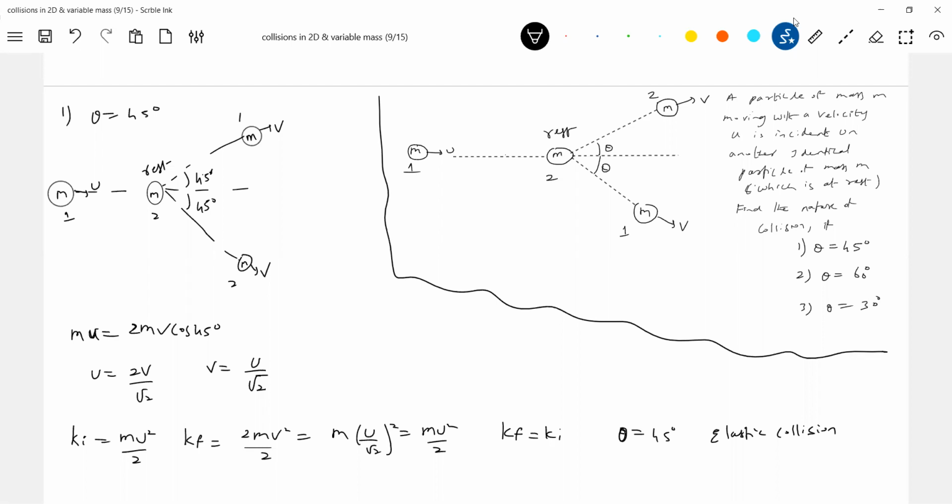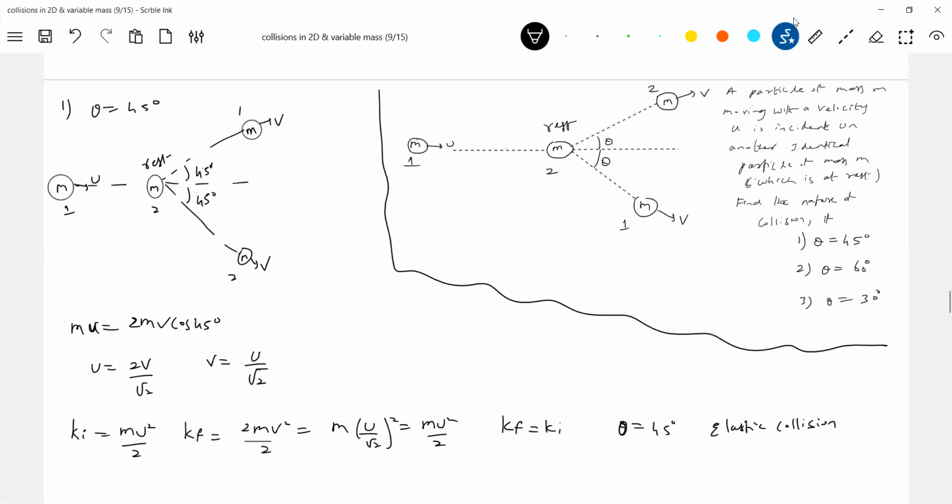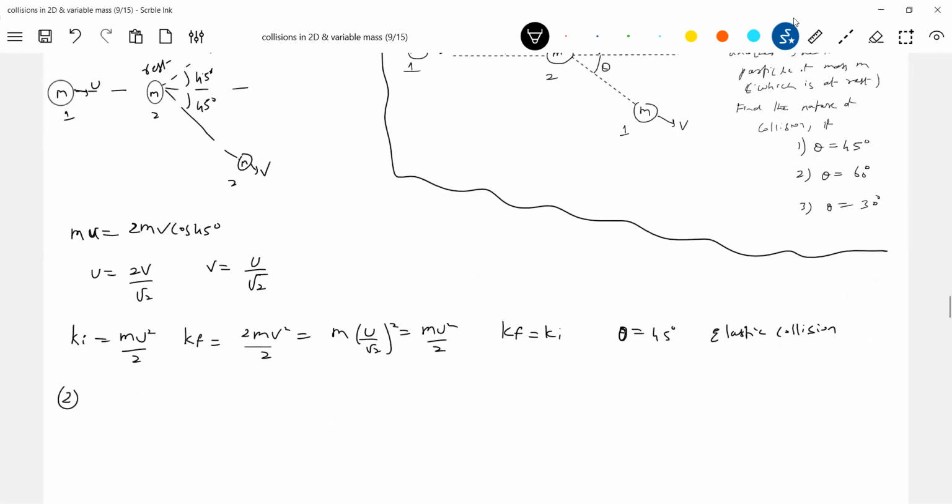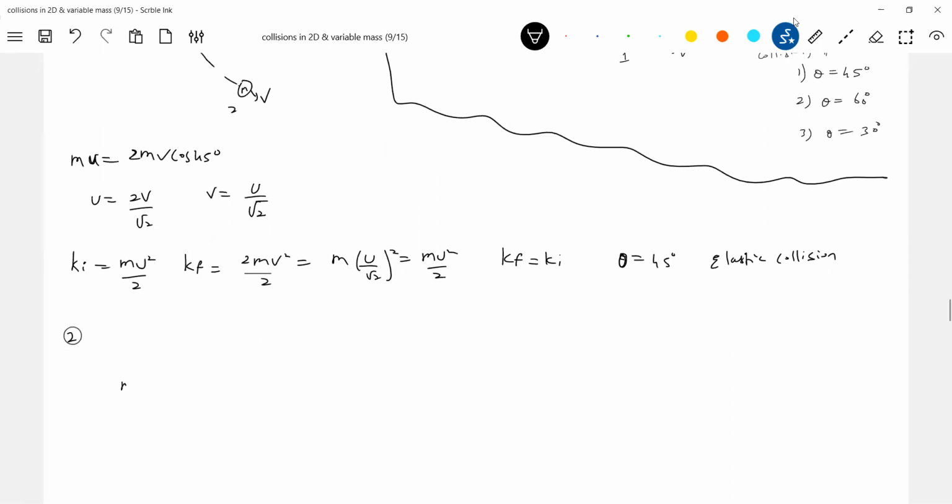Now, let me discuss the three cases. Then you have to ask a question like, sir, which one will occur practically? Let's discuss all three cases. Then we'll come back and see which one actually occurs practically. The velocity in this case, let it be v only, no problem.